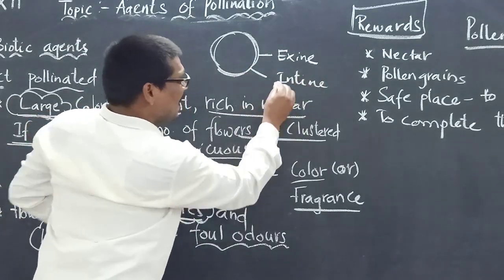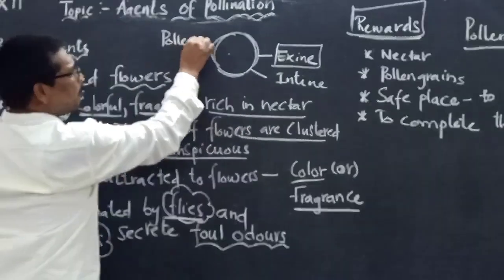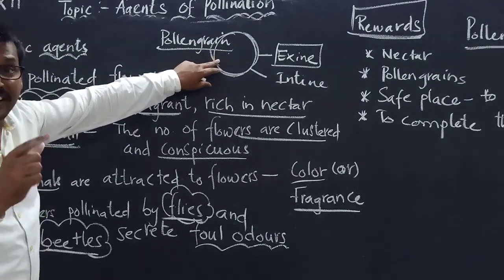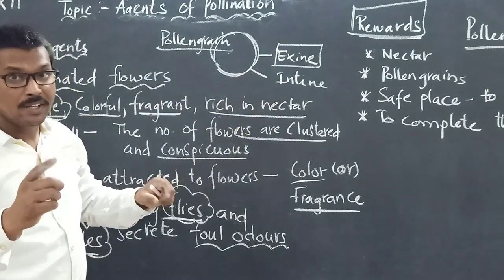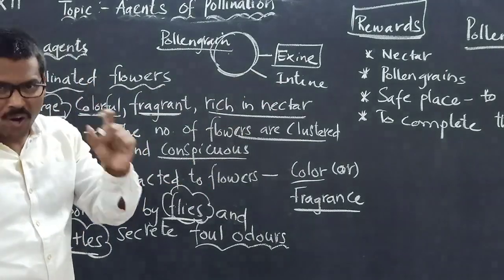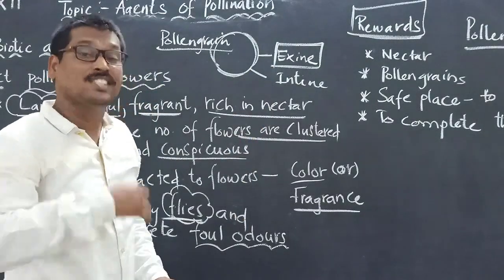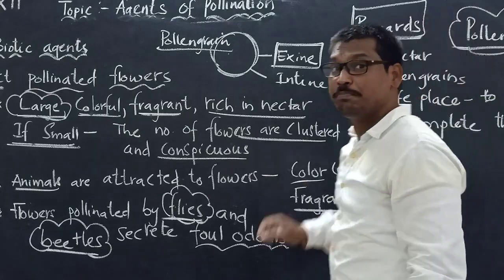So here, when the pollen grain has the outer wall as the exine and the inner wall as the intine, during the process of pollination the outer wall, the exine, is coated with a chemical substance which we call the pollen kit.